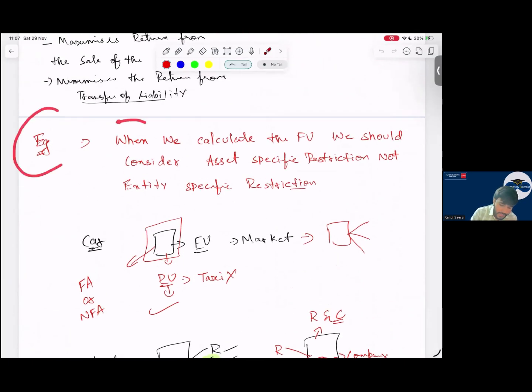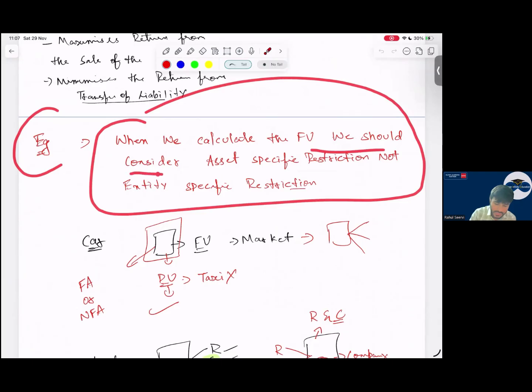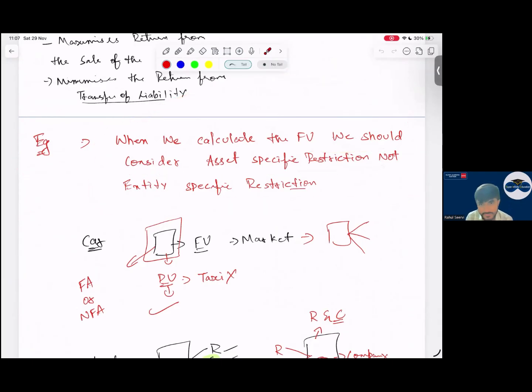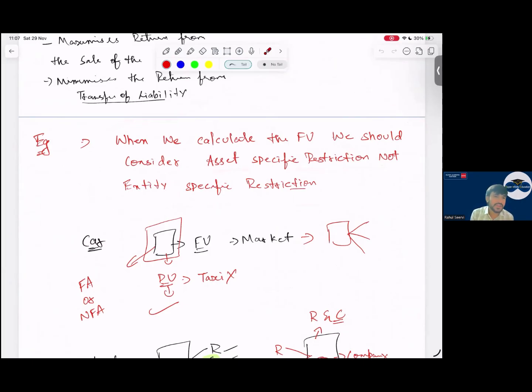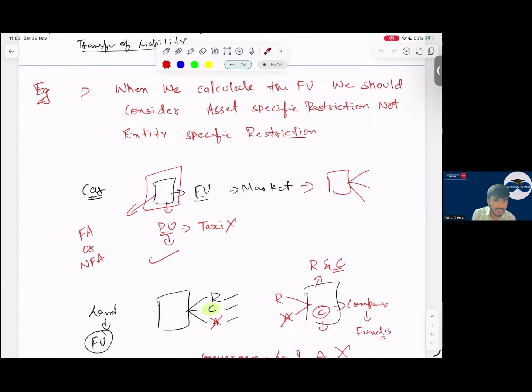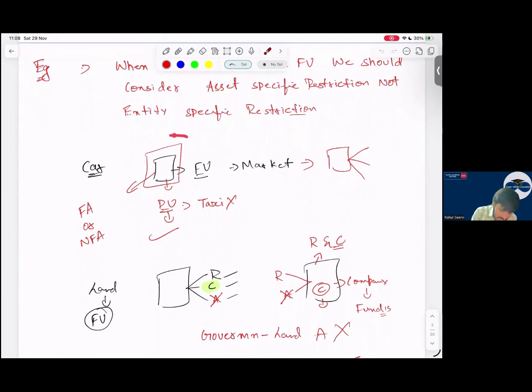An important thing. When we calculate the fair value, we should consider asset specific restriction, not entity specific restriction. A very important point. See now, today this car is there with me. I have a car. For this car, I have to calculate the fair value. Now I say that I will not use this as a taxi. I use it for my personal use. It is not a taxi.